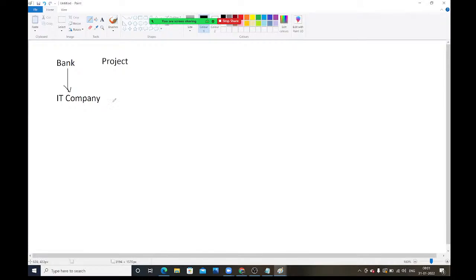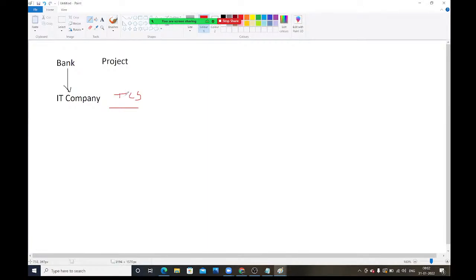See, suppose TCS is the company. The agreement is done, and now TCS is going to start the project. What is the first activity TCS is going to do? First, TCS should understand the requirement of this bank. What this bank is expecting from this application, those points TCS should understand first.